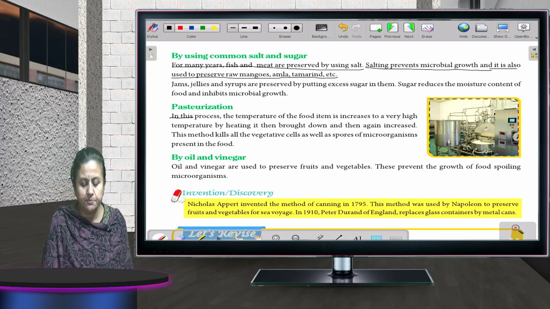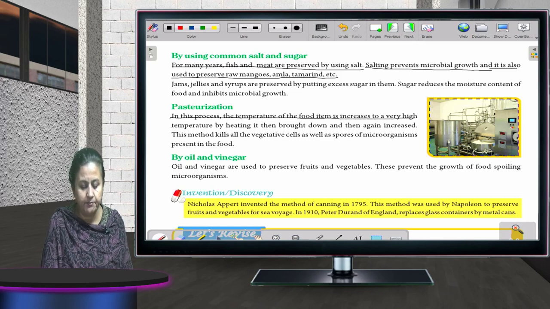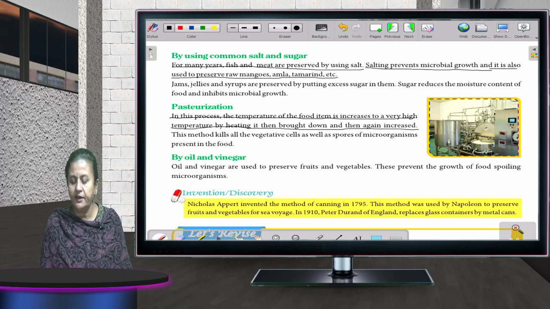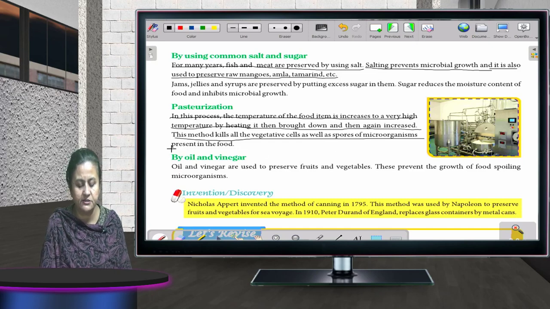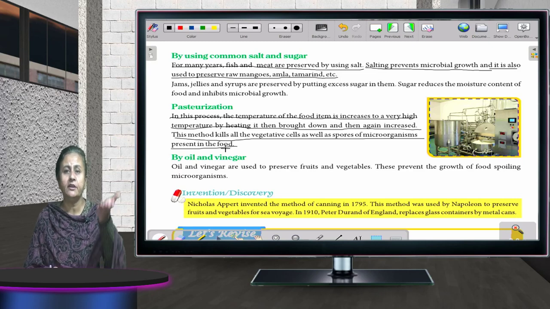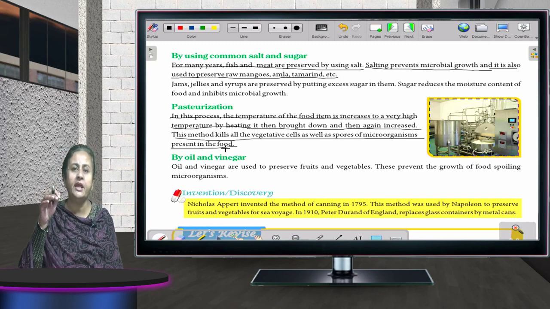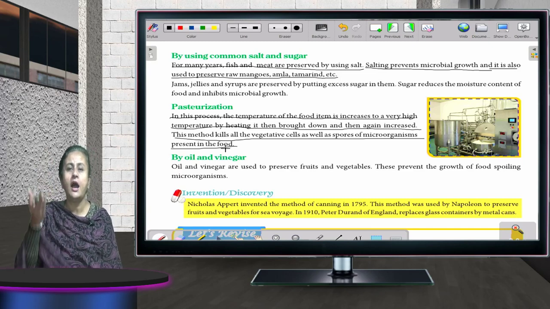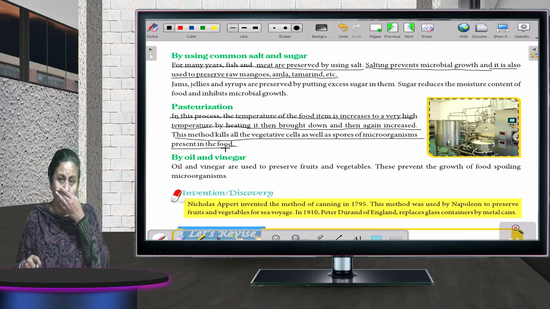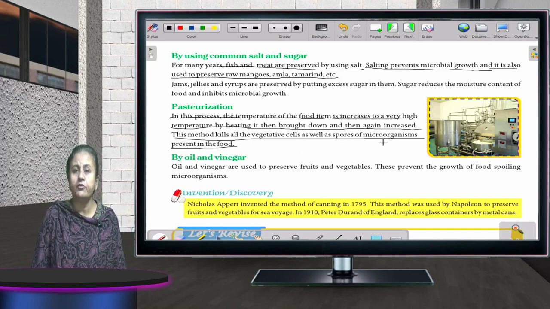Pasteurization. In this process, the temperature of the food item is increased to a very high temperature, and then it is brought down and then again increased. This method kills all the vegetative cells as well as the spores of microorganisms. In common terms, in pasteurizing we are increasing the temperature at a very alarming rate and then bringing the temperature down, again high, low, high, low. That way, they are killing all the vegetative cells and the spores of microorganisms.